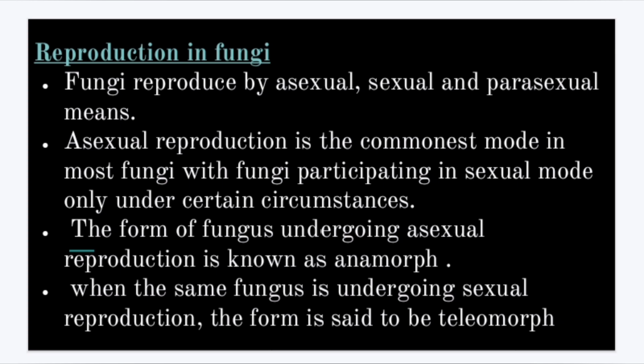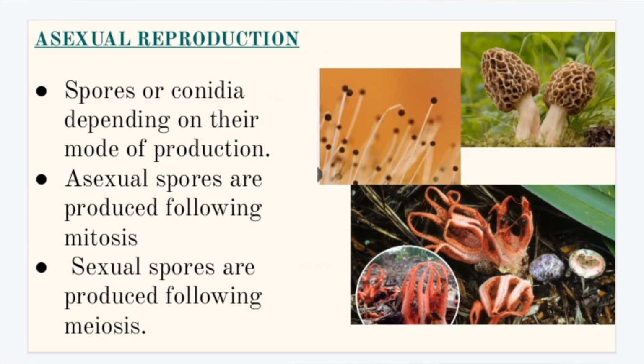So what are anamorph, the imperfect stage, and teleomorph, the perfect stage? Coming to asexual reproduction, it is either by spores or conidia depending on their mode of production. Asexual spores are produced by mitosis, and sexual spores are produced by meiosis, as in humans and all other cases.